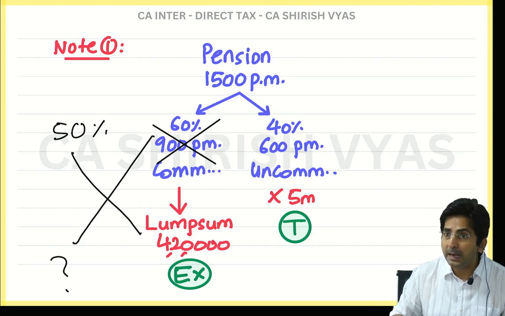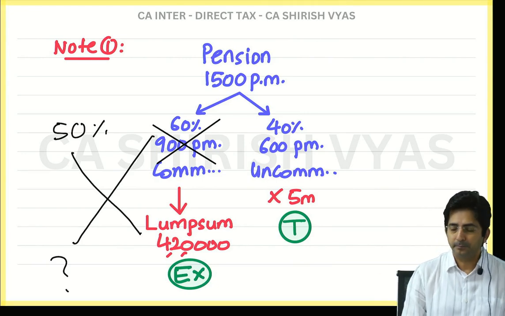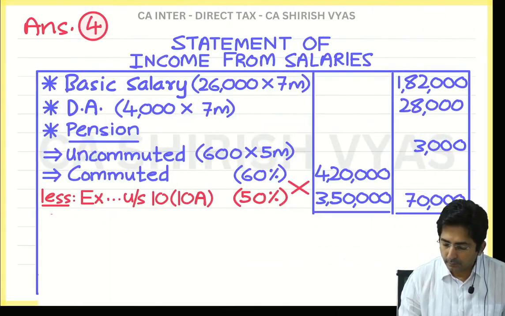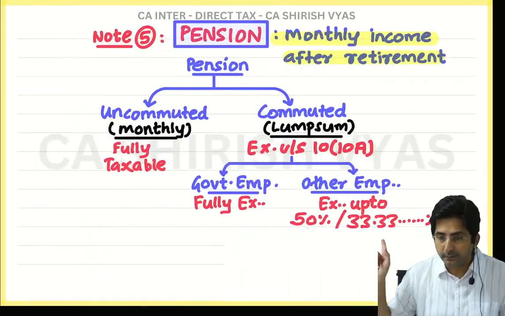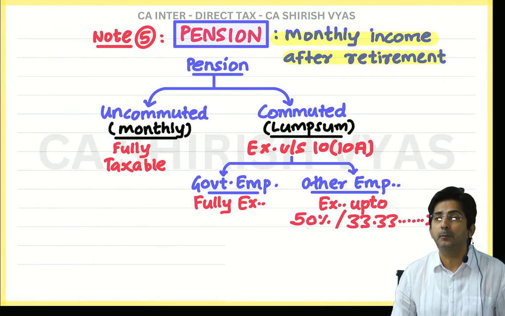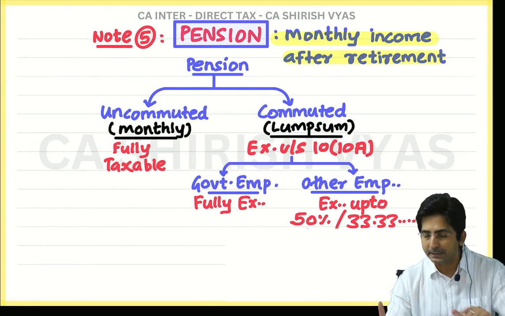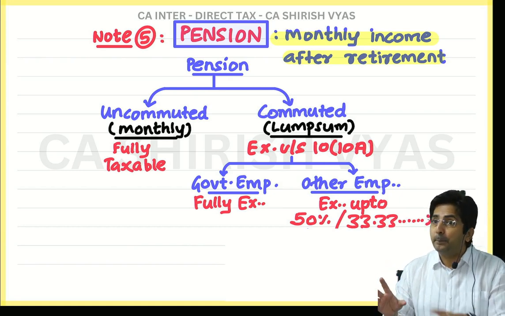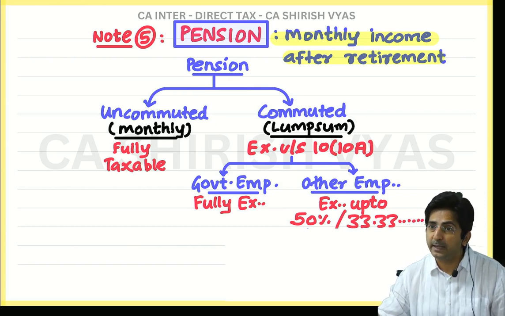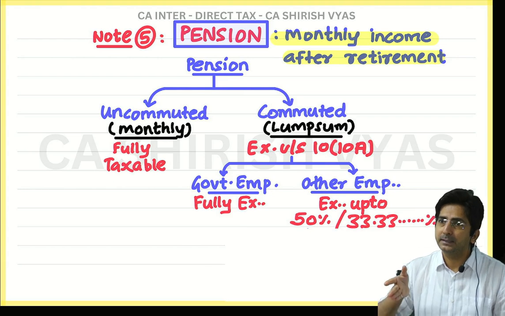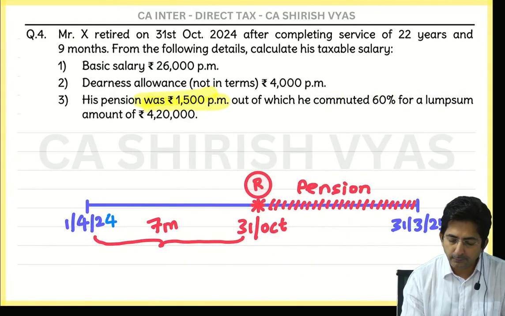But here it was up till that or more. More, 60 was more, so partly exempt, partly taxable. And it comes to like this, but see, wait, it is not always 50%. Can you see here? I have also written 33.33%. So see, pay attention, this is the last thing. For pension, it is the last thing. If the employee has not received gratuity on retirement, then 50%. If he has received gratuity, 33.33%.